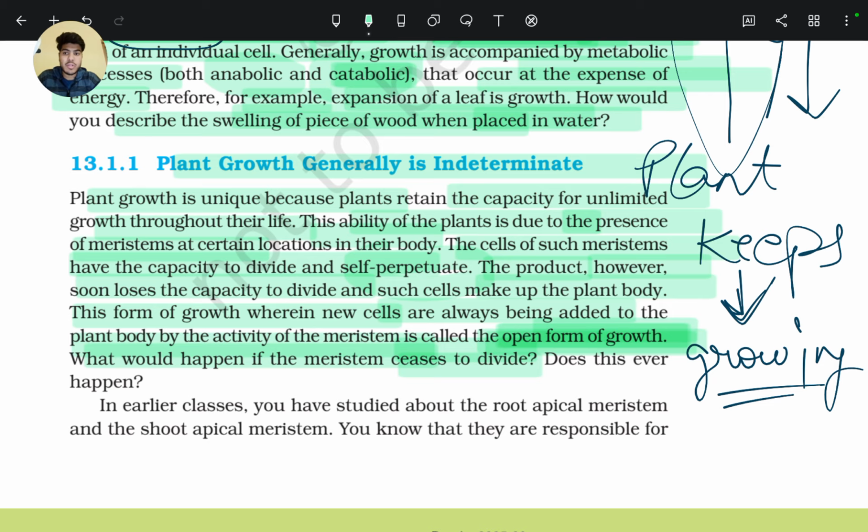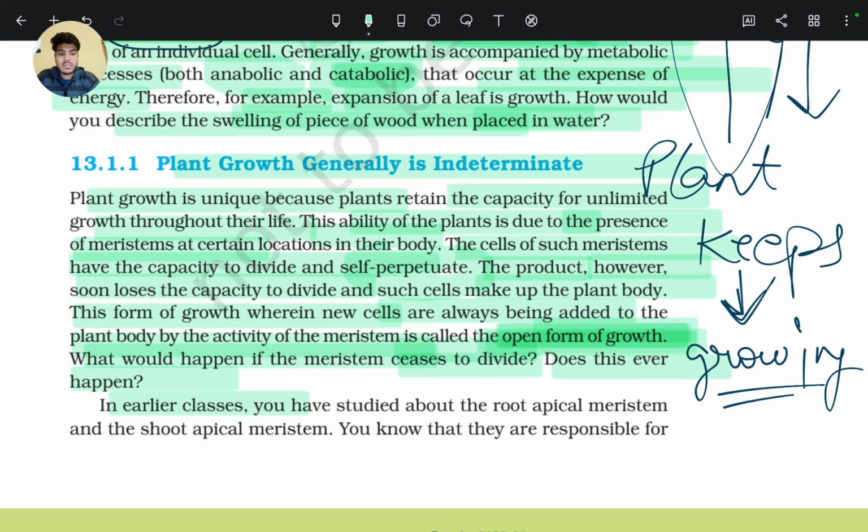Then no organ, no part of the plant would grow: no new leaf would form, no roots would form. Does this ever happen? No.